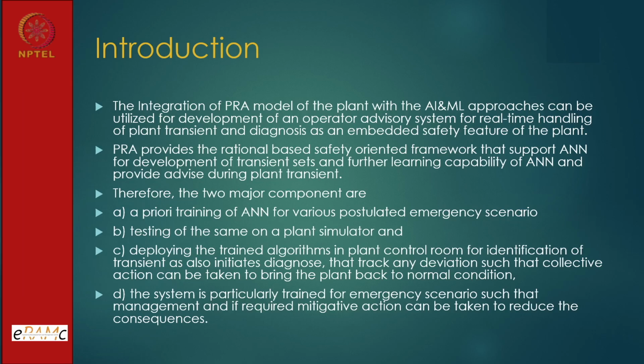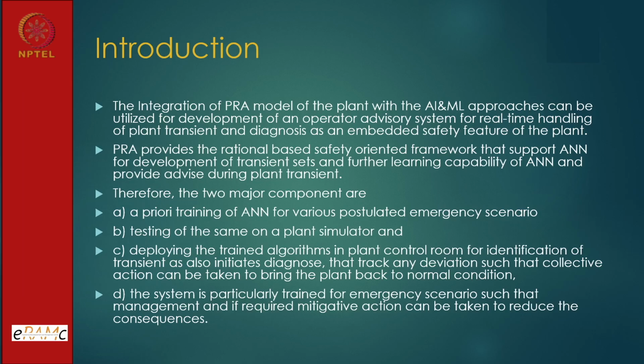the operator advisory system, along with the knowledge from the event tree on how, during a scenario, if all the systems perform as intended, then it is not an emergency scenario. It was only an initiating event. But if the systems do not perform as intended, then also it may not be an accident condition.